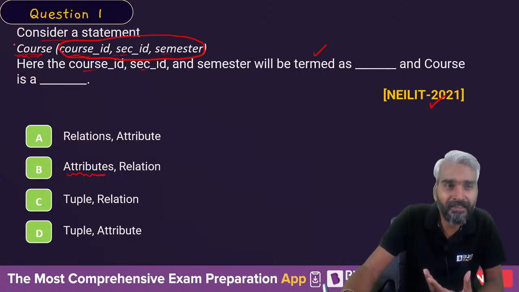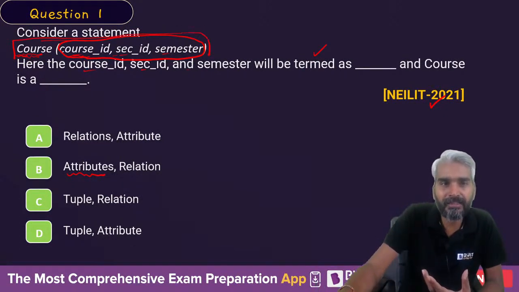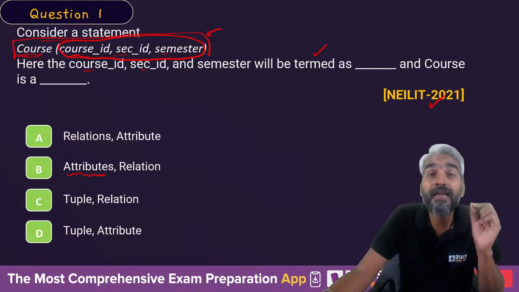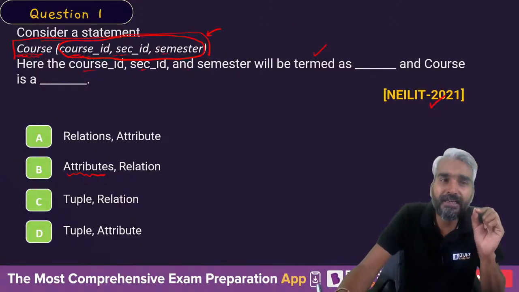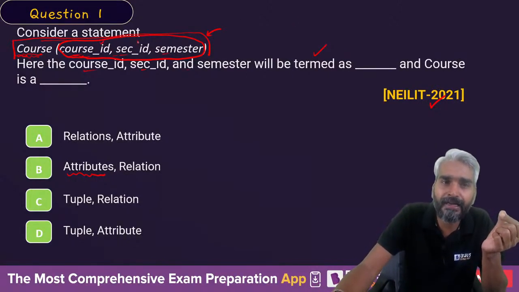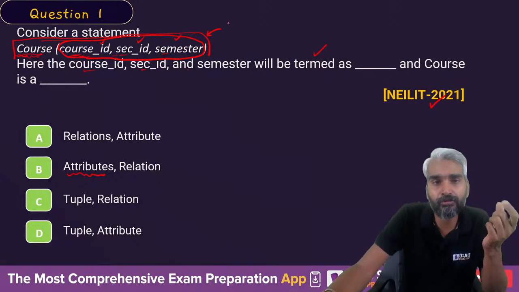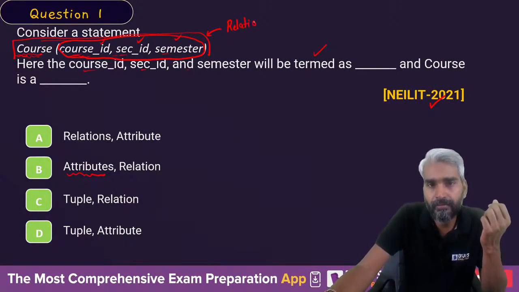So, basically, this thing is called the relational schema, which represents the abstract view of a relation. What do you mean by abstract view? What is the name of the relation, and what are the different attributes available in that relation? So, it is known as relational schema. Right? What does it represent?